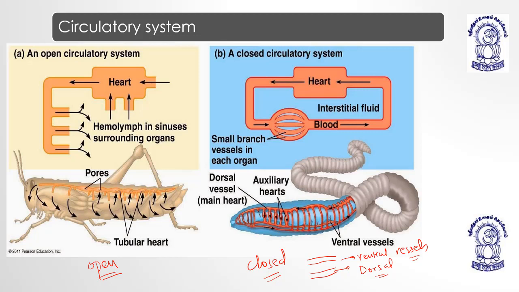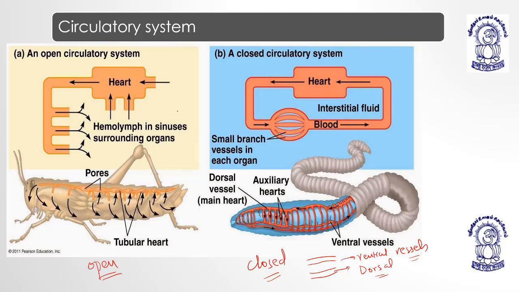And there are multiple small organs, okay, which are the small spaces. So the blood actually travels in these branches of vessels, and it is supplied to every single organ, okay. This is the closed circulatory system. Even we are having the closed circulatory system, as the blood travels in arteries and veins, okay, and every part of the tissue or organ is supplied by those vessels.